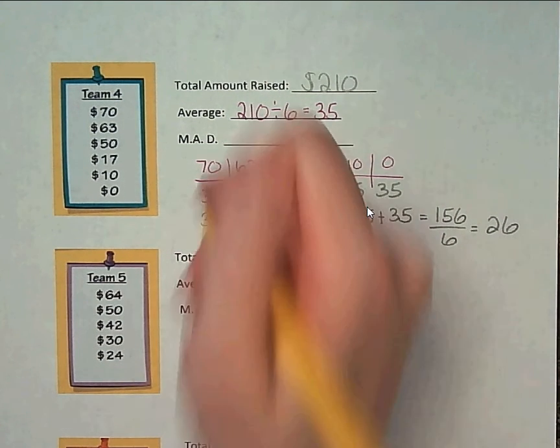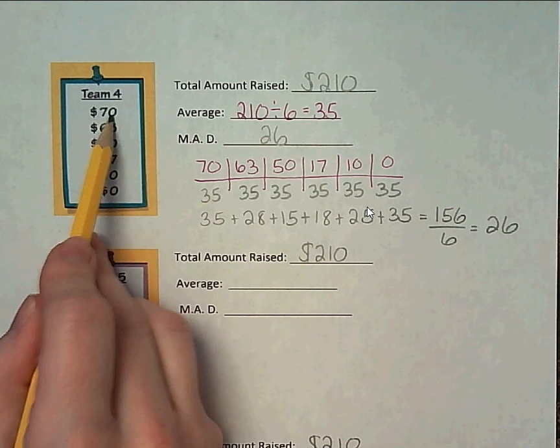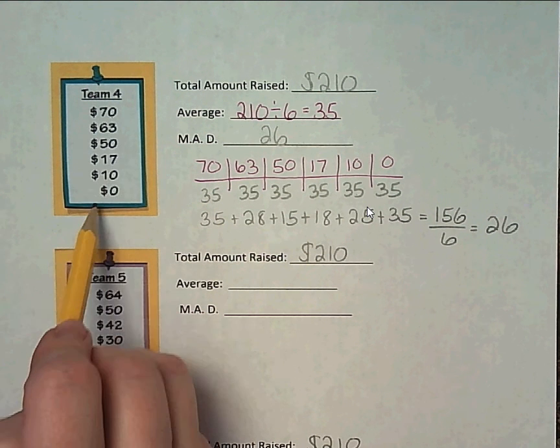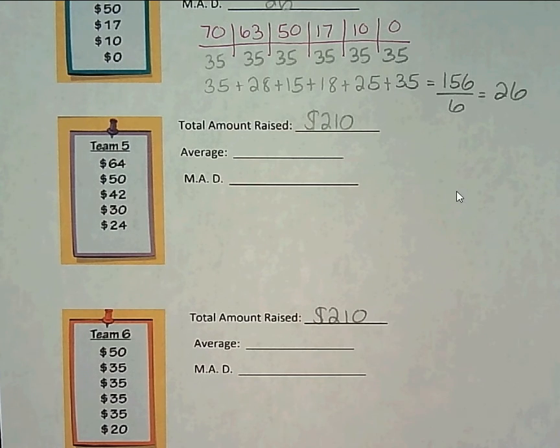So that is a MAD of 26. Okay, that's our highest MAD we have yet, because if you notice, one team member earned $70, while another team member earned 0. That person just didn't feel like putting in any work, which really isn't fair. What about Team 5? What would the MAD for Team 5 be?